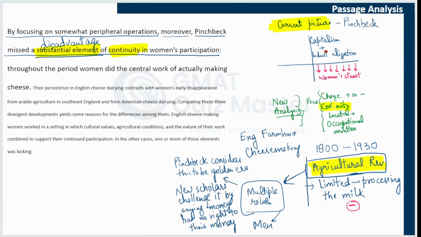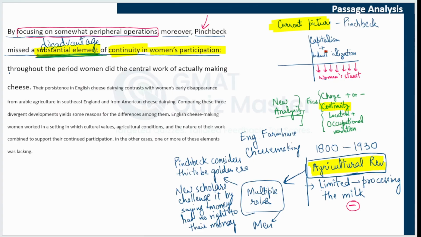We discussed it in the first passage, that new analysis focuses on continuity. Now we will get to know what this continuity means. It is continuity in women's participation: women continued to participate in work, the activity that they were doing. Pinchbeck was focusing on somewhat peripheral, somewhat irrelevant things, and because of that, Pinchbeck missed a substantial, important element of continuity in women's participation.